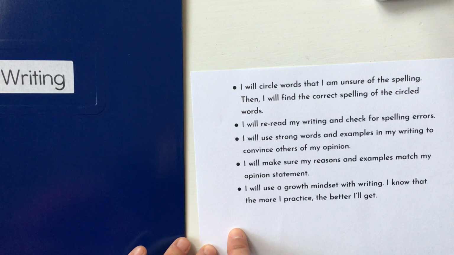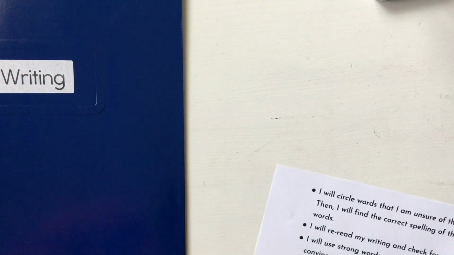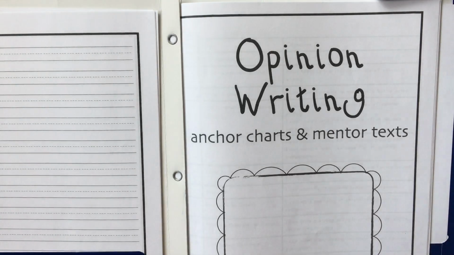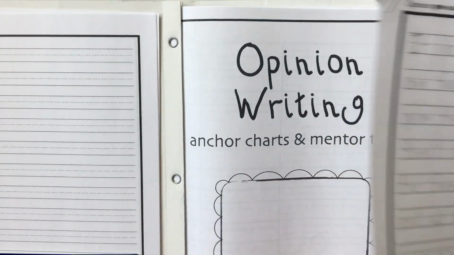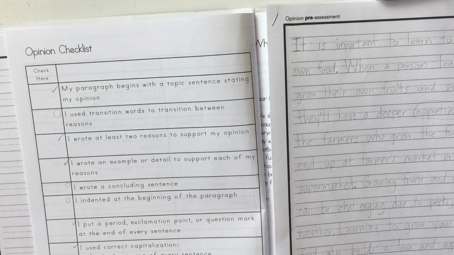One more I could add is I can practice leaving spaces between my words or making sure that my words have enough space in between them when I write. All right, so students, your job today is to look through your pre-assessment and use the checklist to see what you did and did not include in your writing. Remember to be kind to yourself.